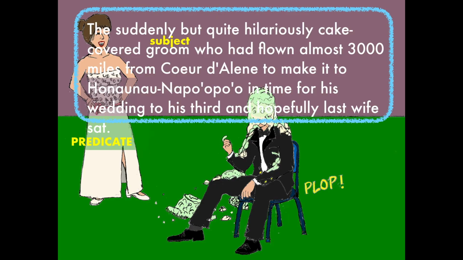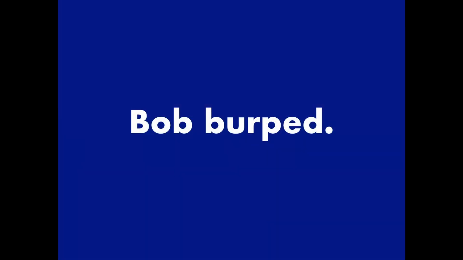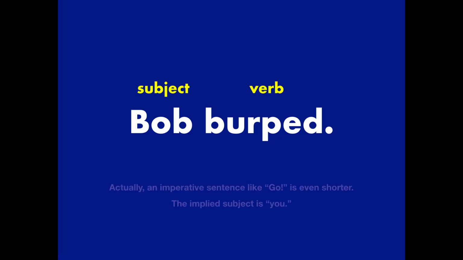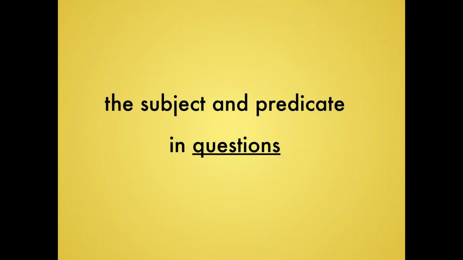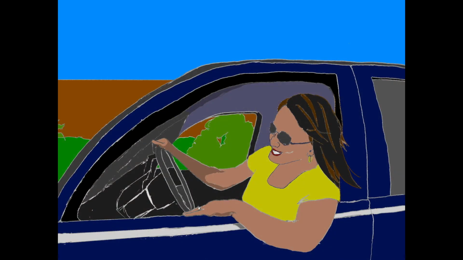You may have noticed that that sentence doesn't have an object, but that's okay. You don't actually need an object to have a complete sentence. Most sentences do have objects, but the bare minimum that's required is just a subject and a verb. Bob burped. Subject, verb. But how do you identify the subject and predicate in a question? That can seem tricky, but just follow the same process. Identify the verb and ask yourself who or what is doing the verb.